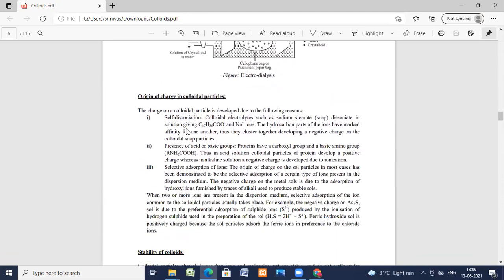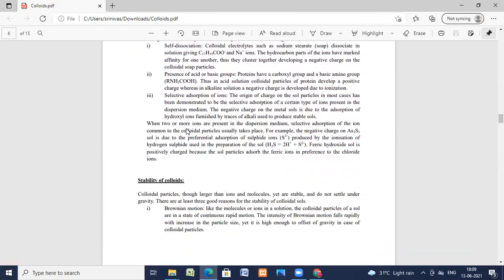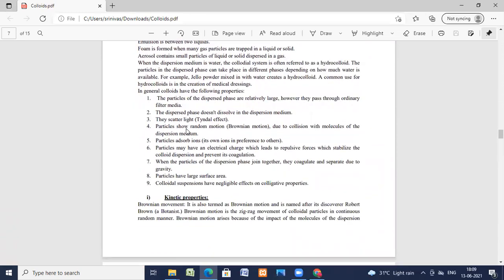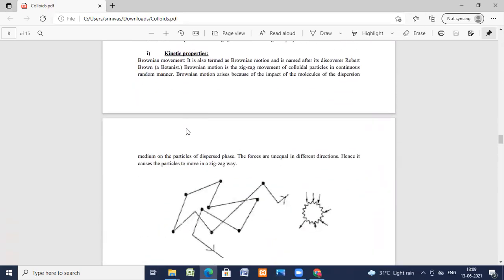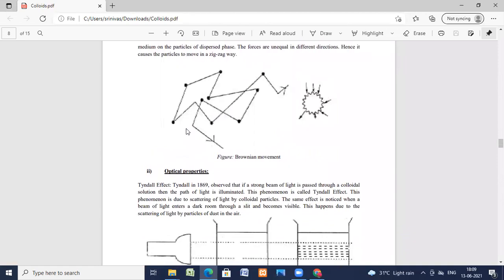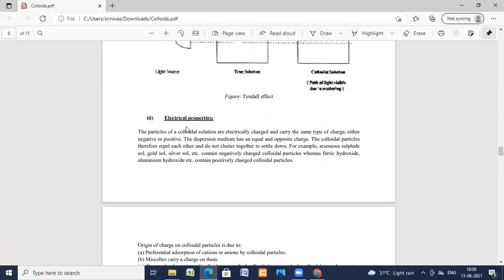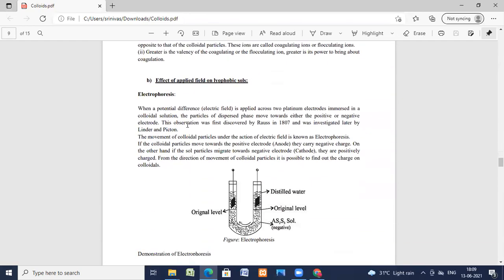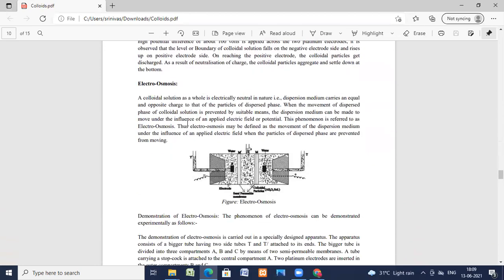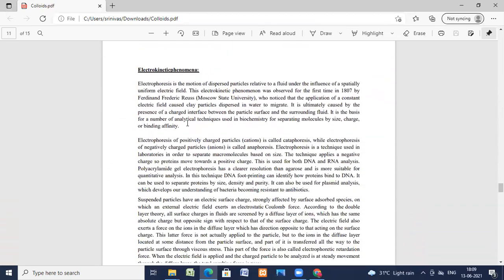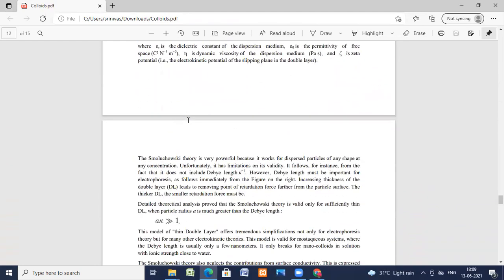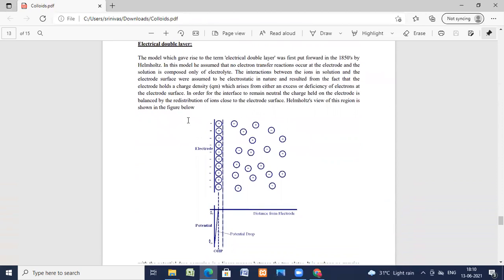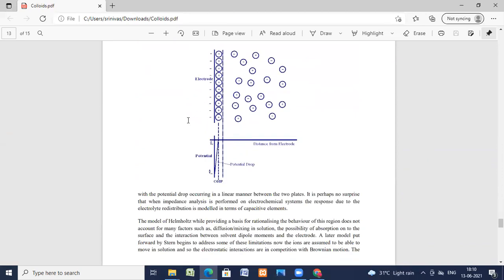And the next ones are origin of charge on the colloids, stability of the colloids, Tyndall effect, properties of the colloids, kinetic properties, Brownian movement, optical properties, Tyndall effect, electrical properties, electrophoresis, electroosmosis, and the electrical double layer, how it is formed, and what is the zeta potential.